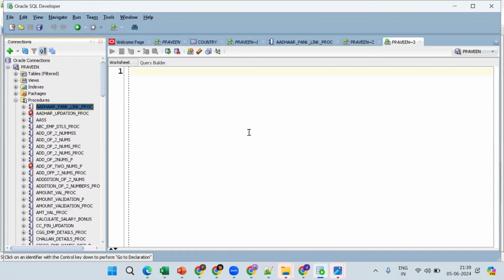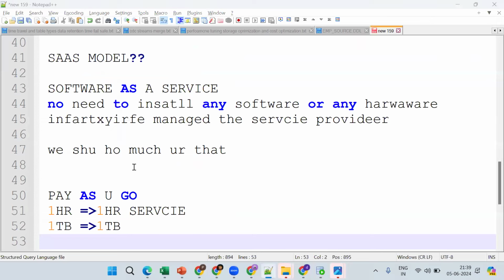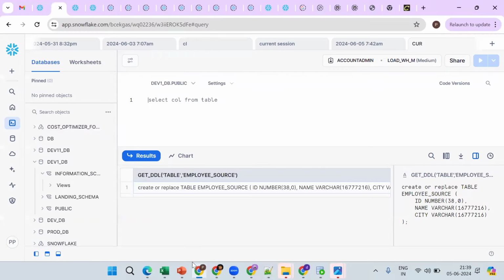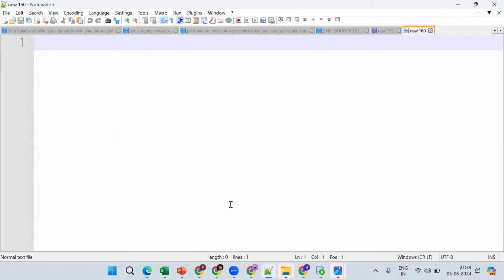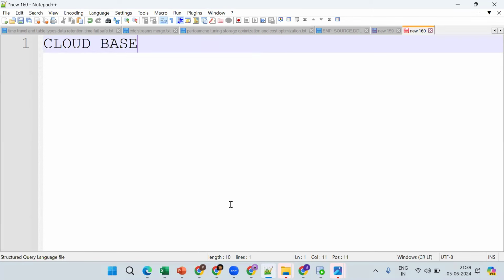When you see Oracle, I should install some software or some hardware, but here there is no need to install any software or any hardware. Let me conclude one more time. These are the points you should remember from day one. Snowflake is a cloud-based data warehouse.